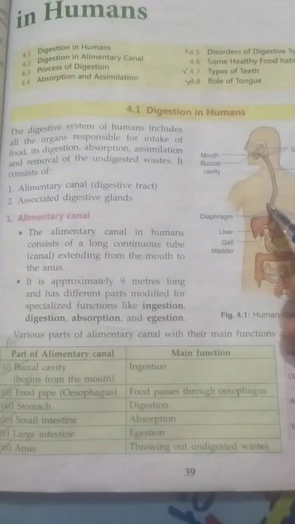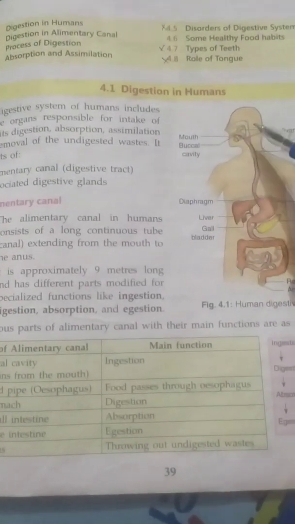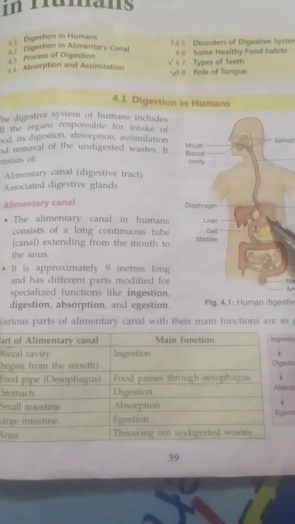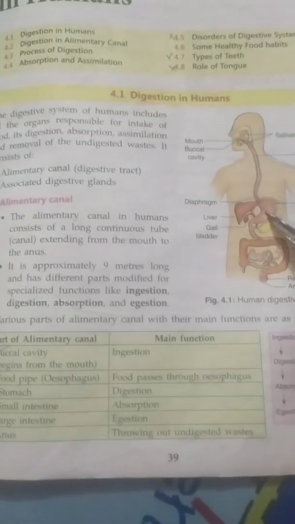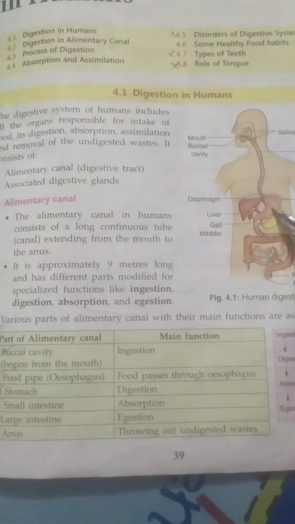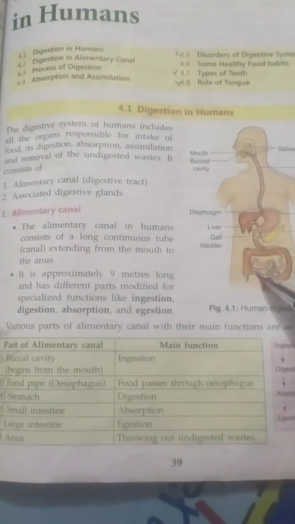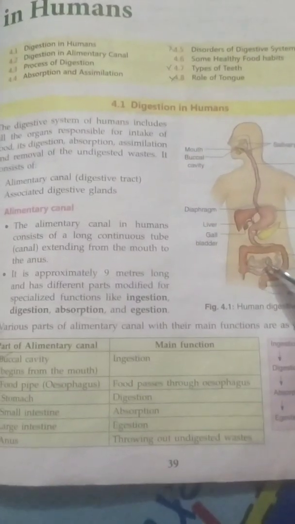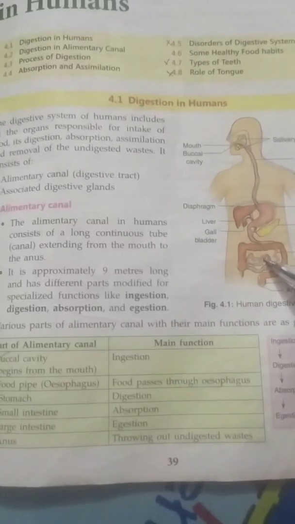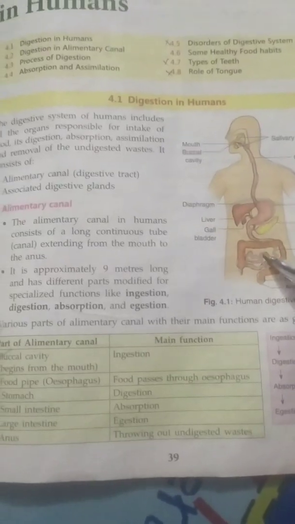Second is the food pipe, known as the esophagus also, and it is a narrow tube from which food from the mouth is transferred to the stomach. Third part is the stomach, and its main function is digestion. It churns the food or grinds the food and makes it softer for the digestion. Then food goes into the small intestine. It helps in the absorption, means absorption of energy and nutrients from the food occurs in the small intestine.